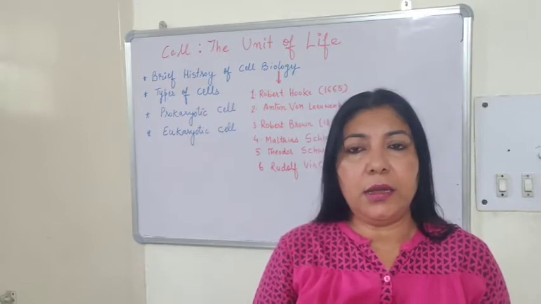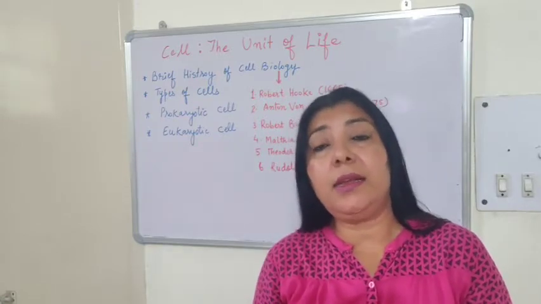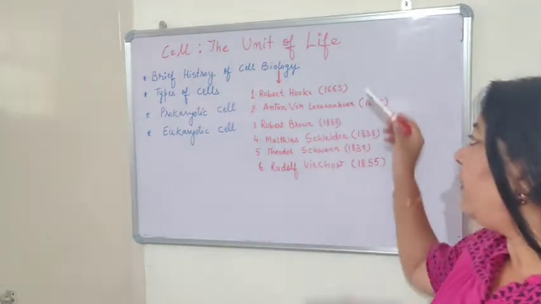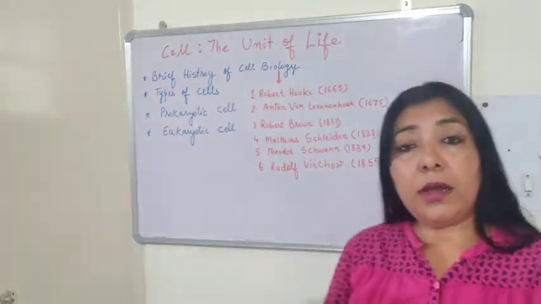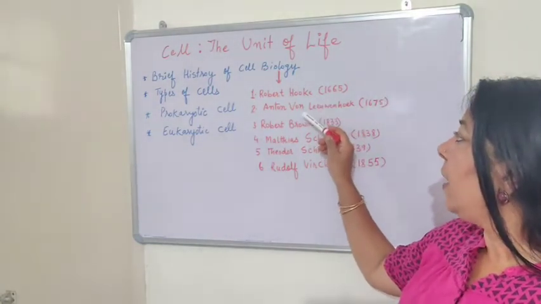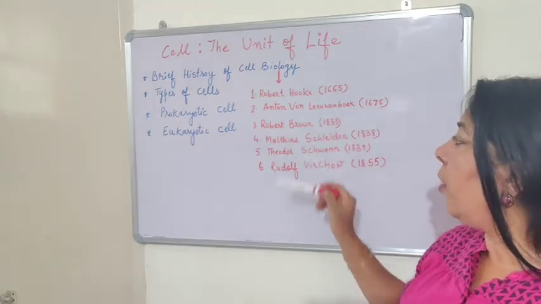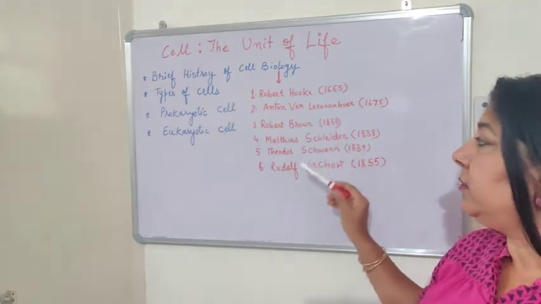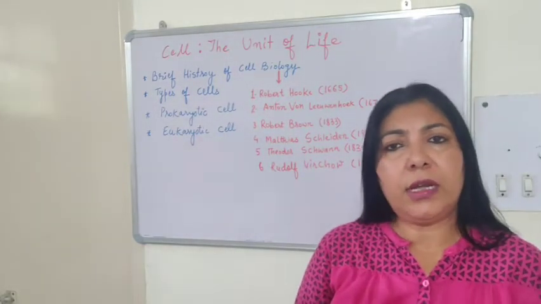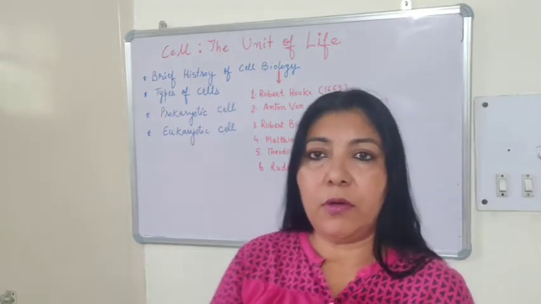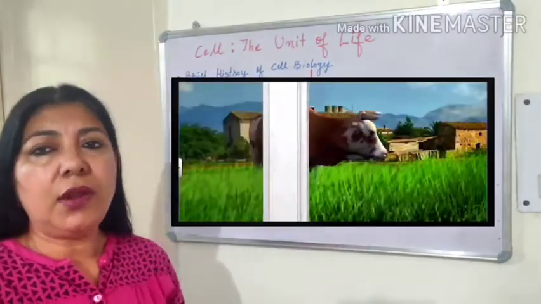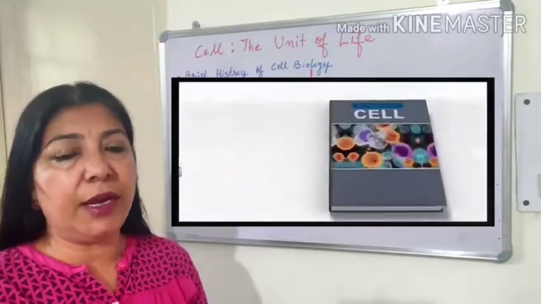And this cell biology came into existence only in the 19th century. Before that, nobody knew about it. So I have written a few names who are the pioneers in cell biology. These are Robert Hooke, Anton von Leeuwenhoek, Robert Brown, Matthias Schleiden, Theodor Schwann, and Rudolf Virchow. What did they do? Let's find out what was their contribution in cell biology.